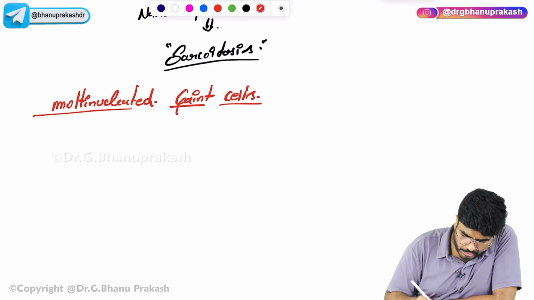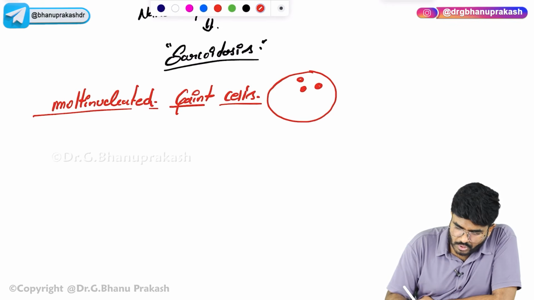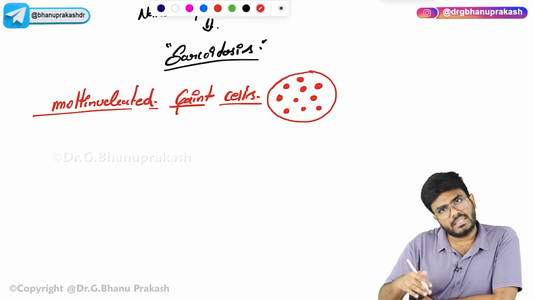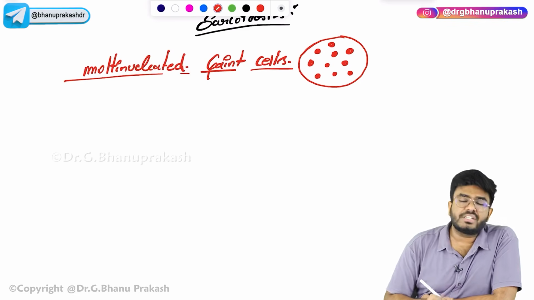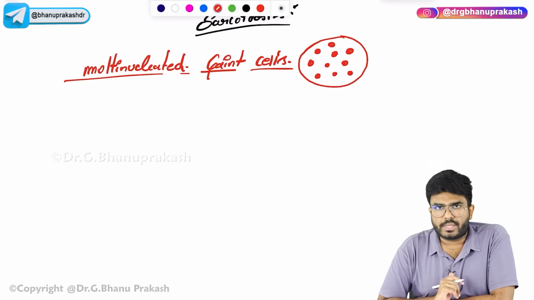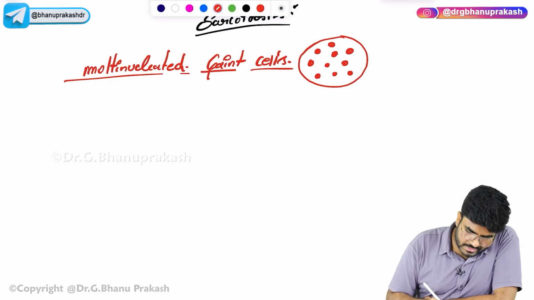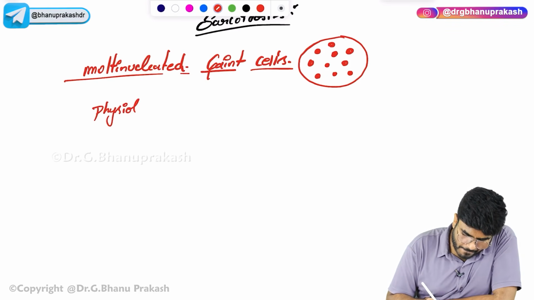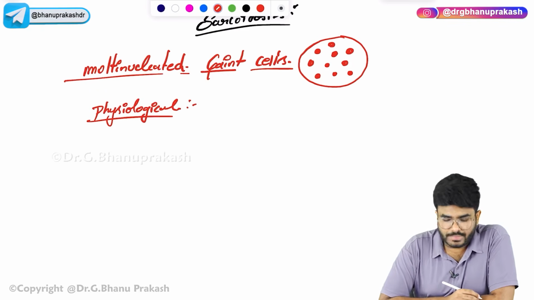Multinucleated giant cells are nothing but fused macrophages. Look here, in one single cell, what will you find? You will find multiple nuclei. So, that is a multinucleated giant cell. Now, usually these multinucleated giant cells are present in our body, like the fused macrophages. Where, sir? Physiological. What are the physiological examples of these multinucleated giant cells?